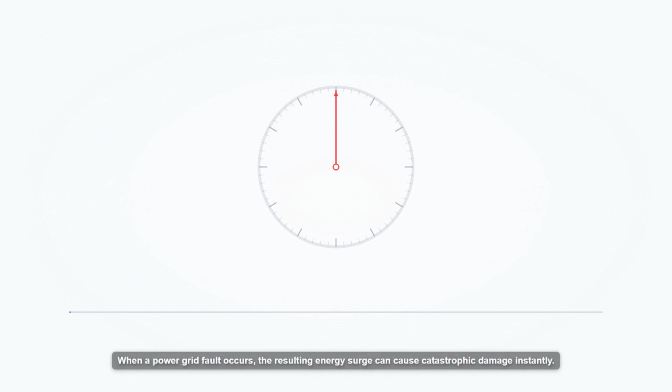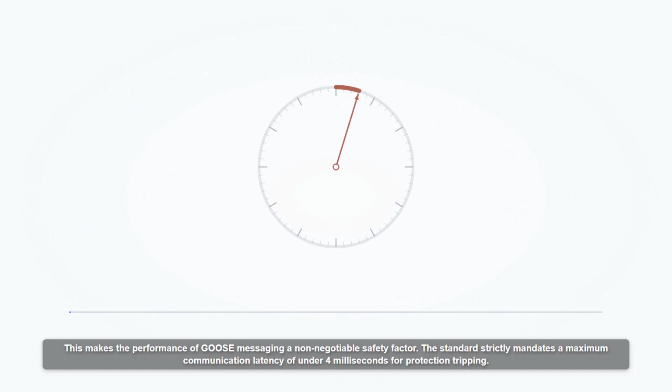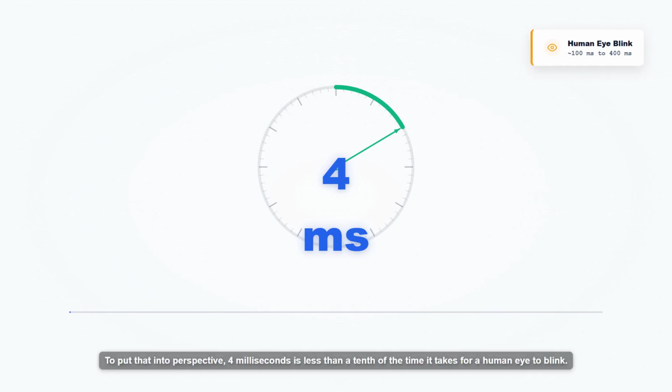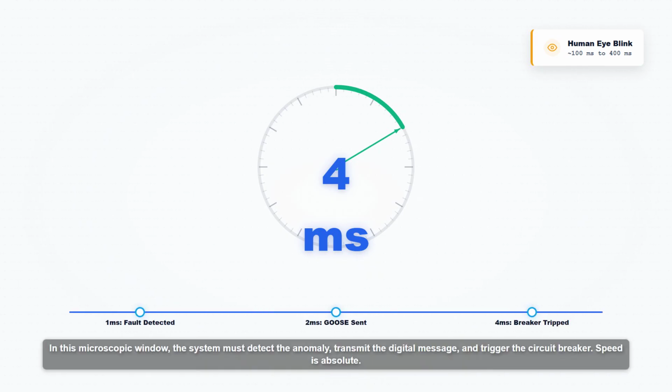When a power grid fault occurs, the resulting energy surge can cause catastrophic damage instantly. This makes the performance of GOOSE messaging a non negotiable safety factor. The standard strictly mandates a maximum communication latency of under 4 milliseconds for protection tripping. To put that into perspective, 4 milliseconds is less than a tenth of the time it takes for a human eye to blink. In this microscopic window, the system must detect the anomaly, transmit the digital message, and trigger the circuit breaker.